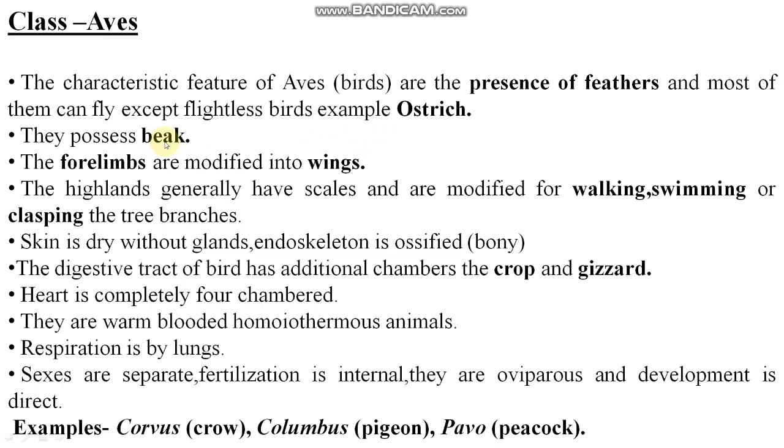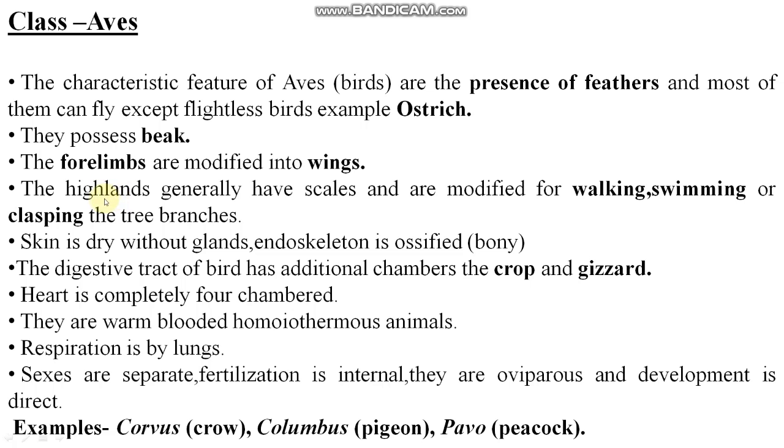The forelimbs are modified into wings. The hind limbs generally have scales and are modified for walking, swimming, or clasping tree branches. Actually, I wrote highlands, this is not right. It is forelimbs and hind limbs being talked about here.